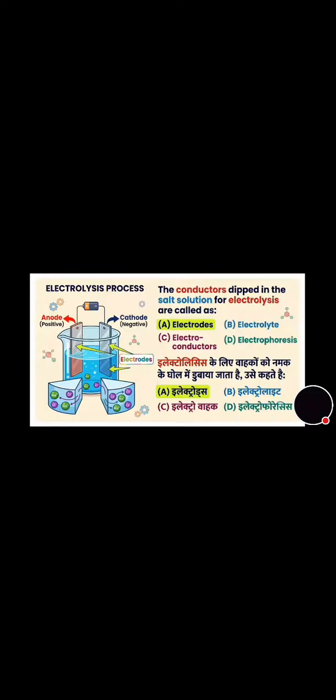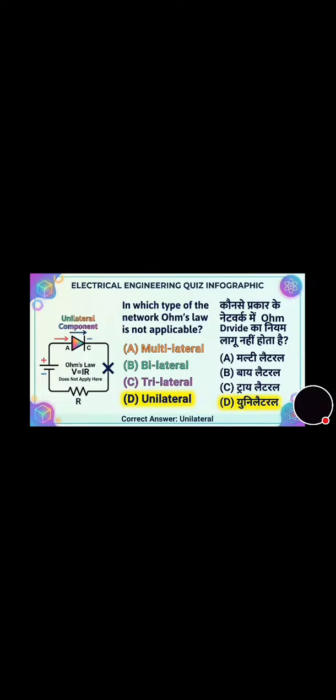Now move towards the next question. In which type of network is Ohm's law not applicable? Multilateral, bilateral, trilateral, unilateral. And its correct answer is option D, that is unilateral. Now we will move towards the next question that's on the screen. Which type of switch is used to divert the flow of current to either of two directions? One-way switch, two-way switch, intermediate switch, or flush switch? And its correct answer is option B, that is two-way switch.